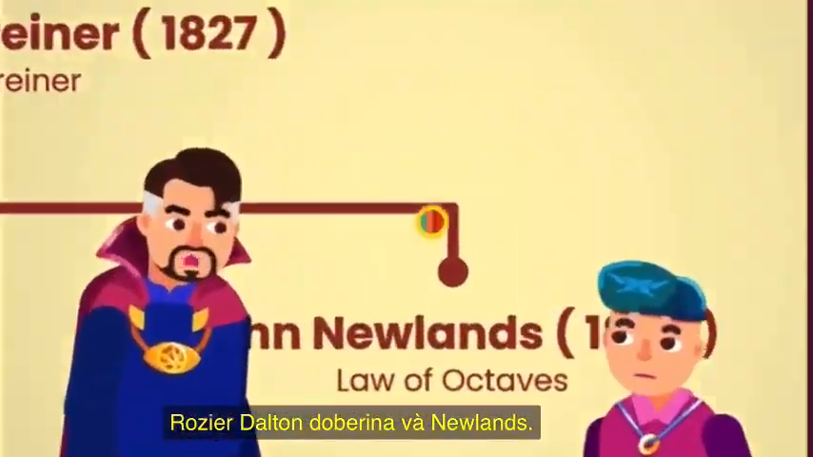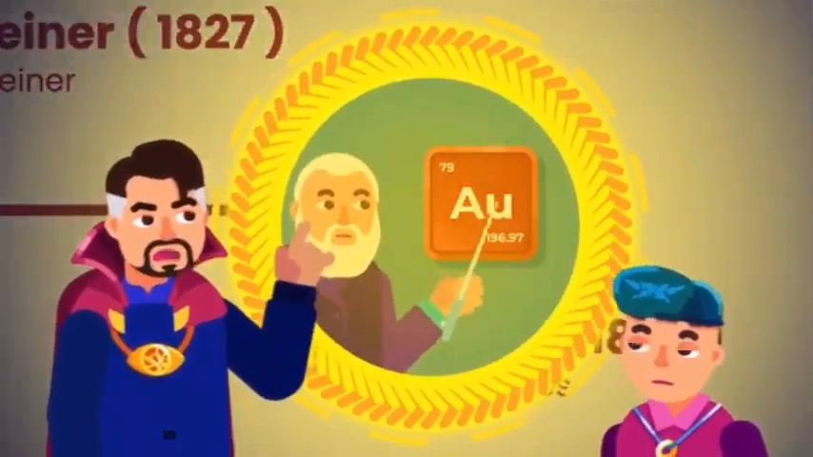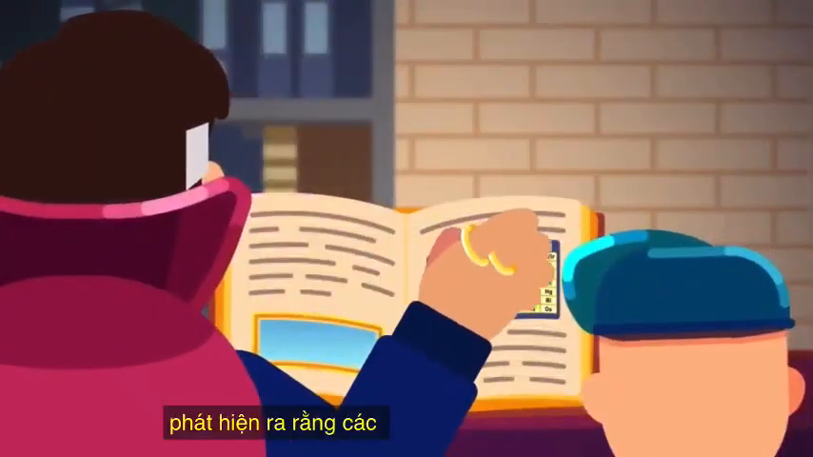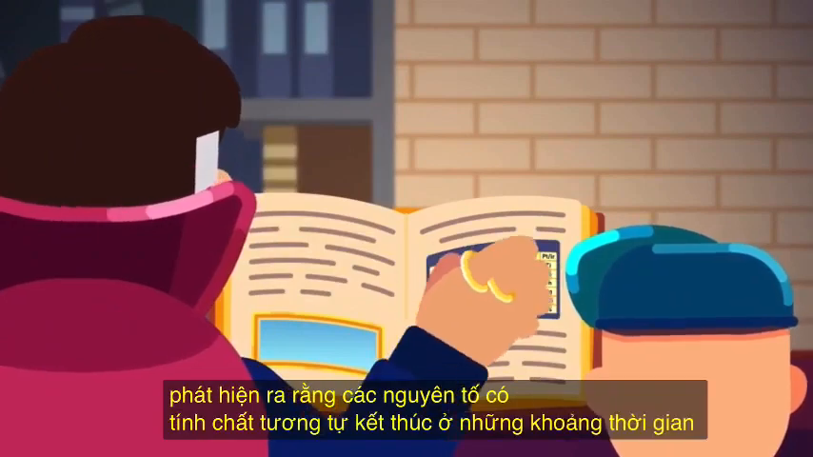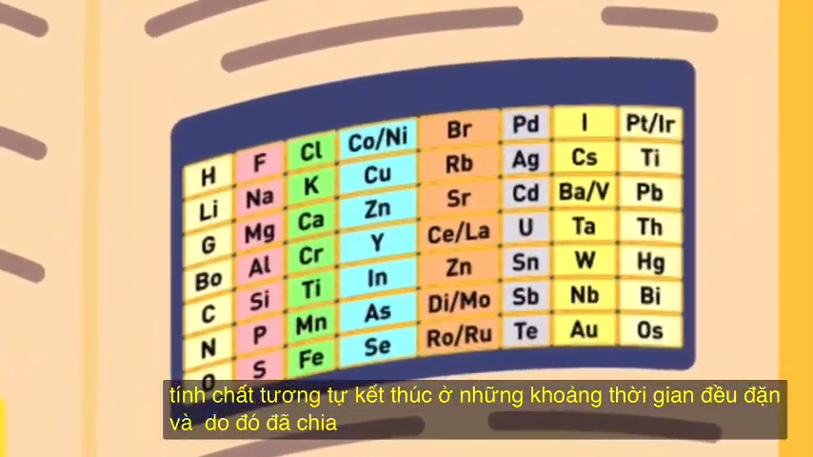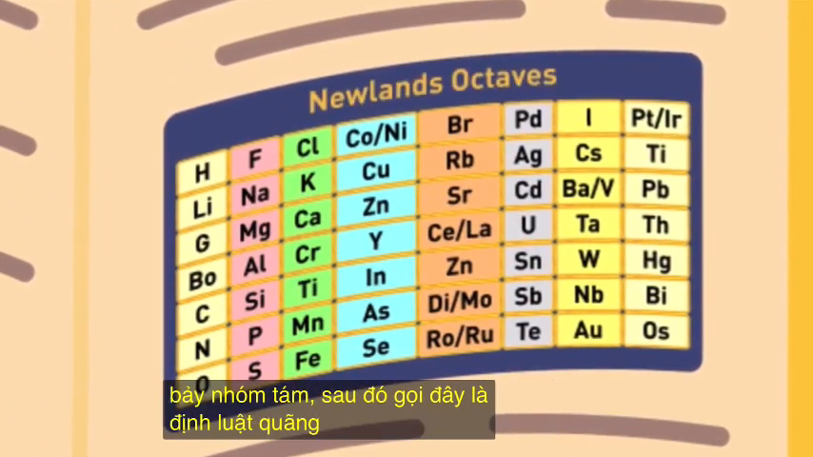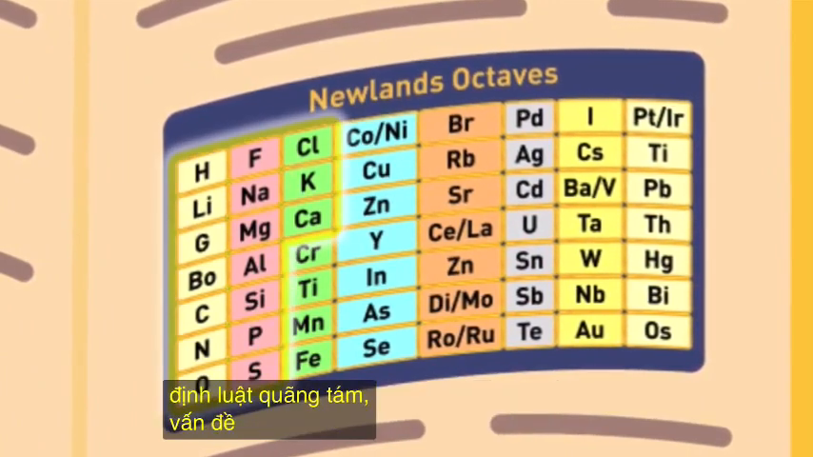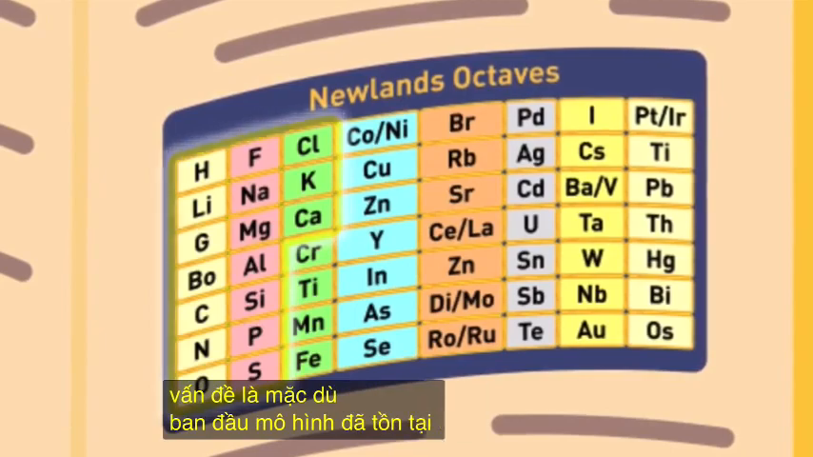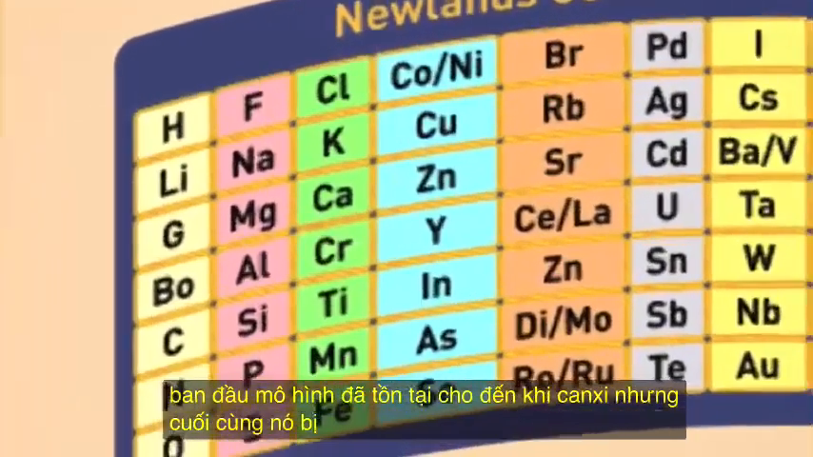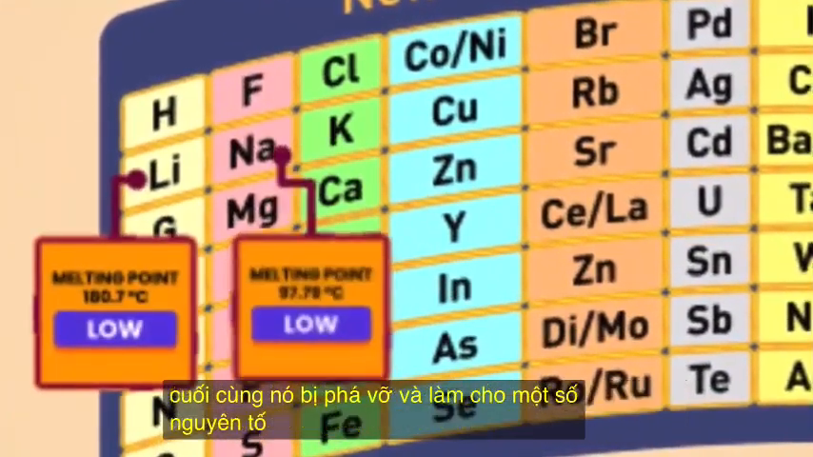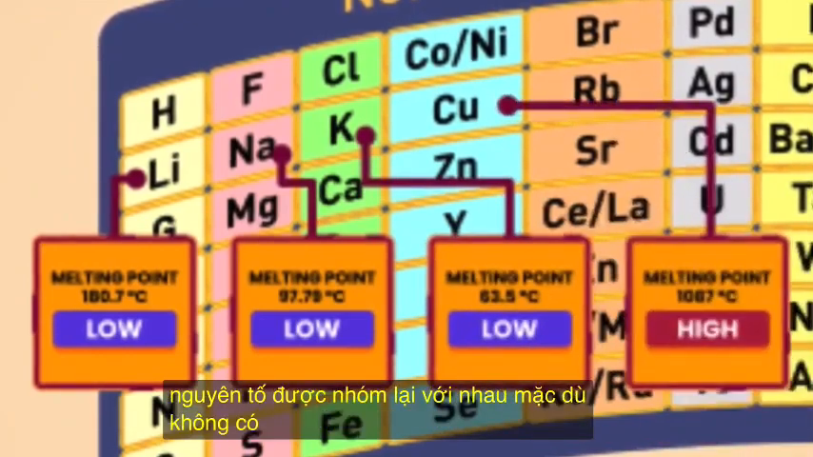John Newlands thought the elements should be organized based on their atomic mass. He found that elements with similar properties ended up at regular intervals, and therefore divided the elements into 7 groups of 8, then called this the law of octaves. The problem was that although the pattern did exist at first until calcium, it eventually broke down and made some elements be grouped together despite not having similar properties.